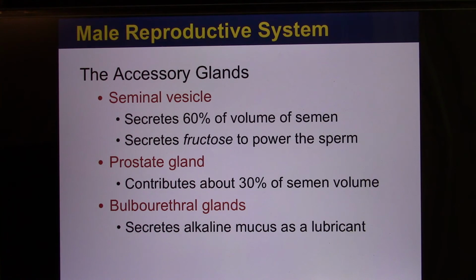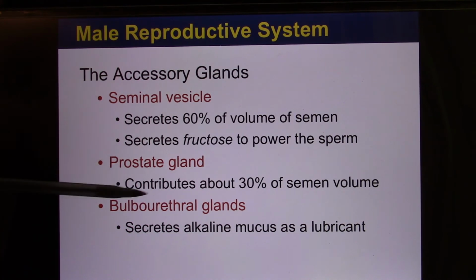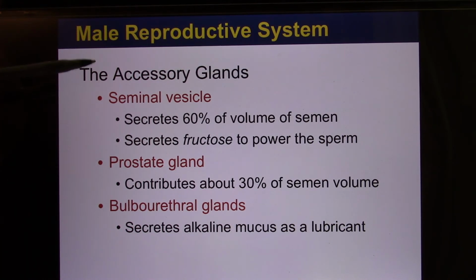And let's look at the glands. These glands produce a lot of volume. In the semen, actually 99% of the volume comes from these 3 glands. The sperm only make up a very, very small amount of the volume, and most of it is liquid produced by these 3 glands.